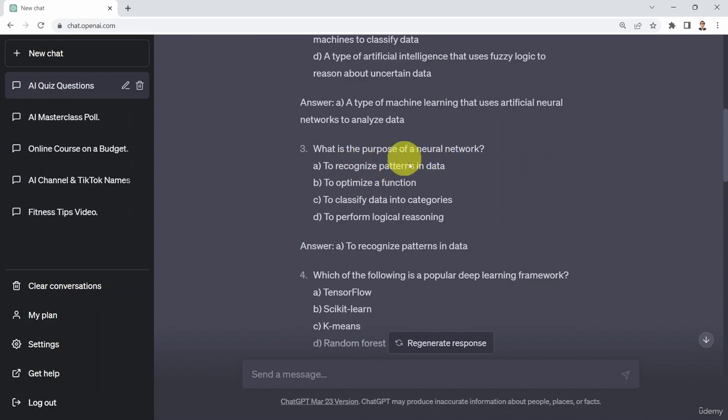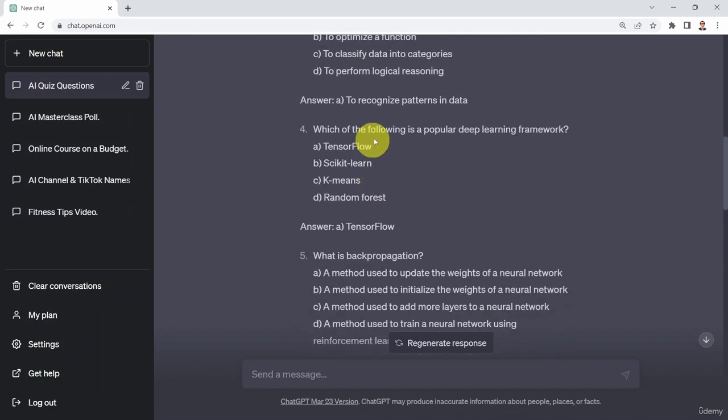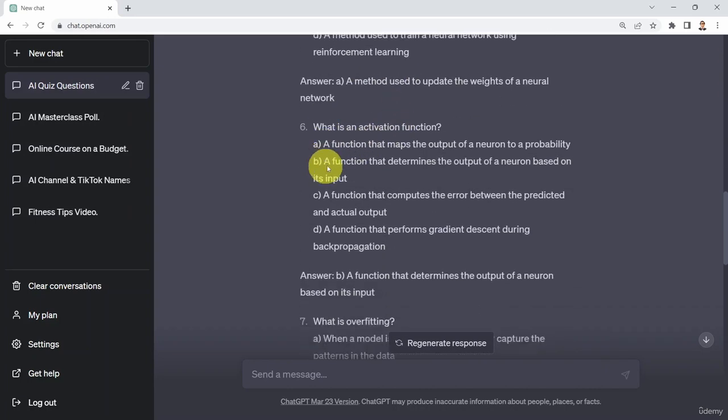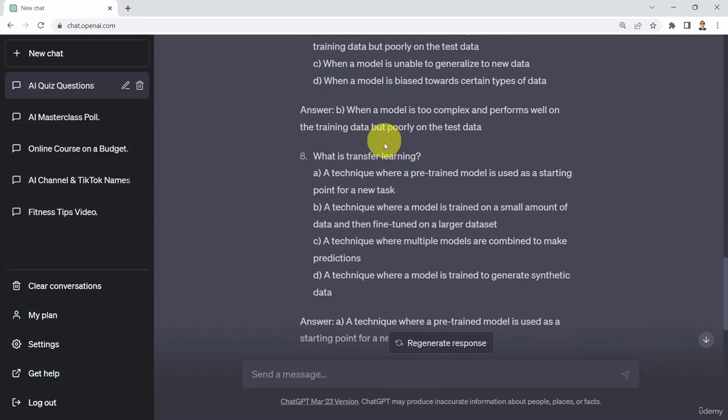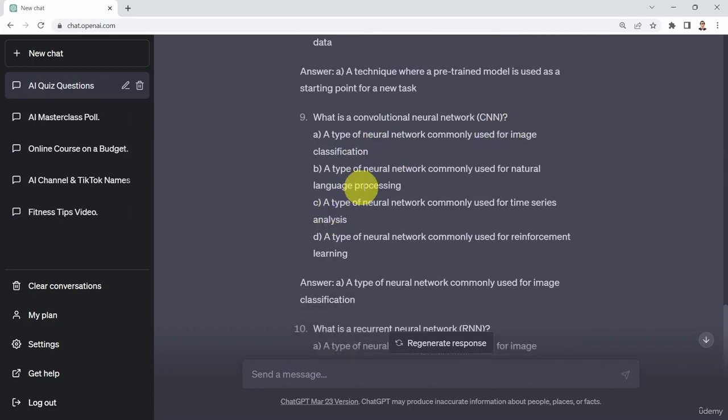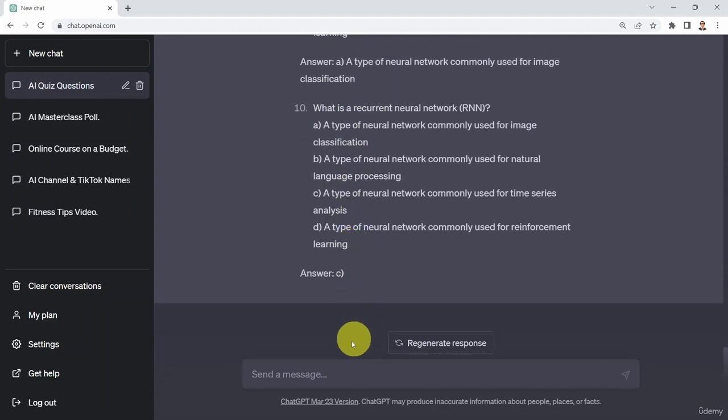What is the purpose of neural networks? Which of the following is a popular deep learning framework? What is backpropagation? What is an activation function? What is overfitting? What is transfer learning? And then what is a convolutional neural network, or CNN, along with the answer associated with it as well.